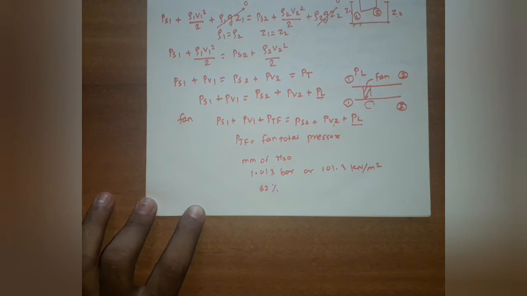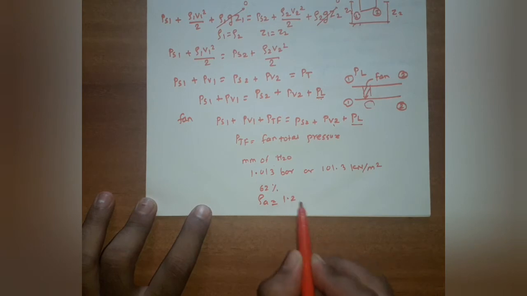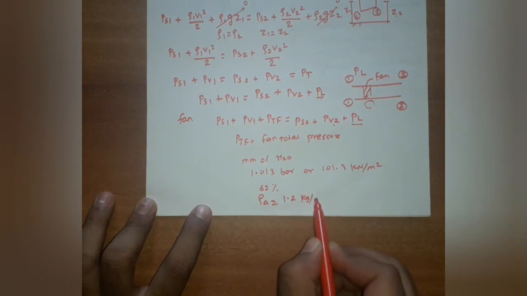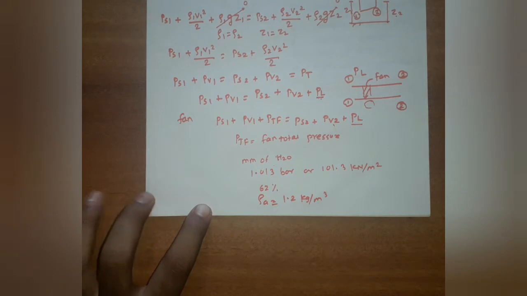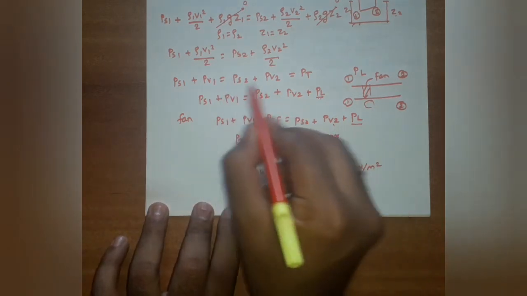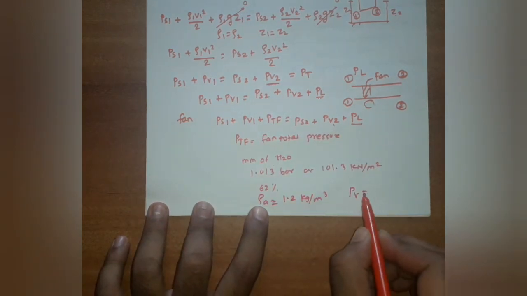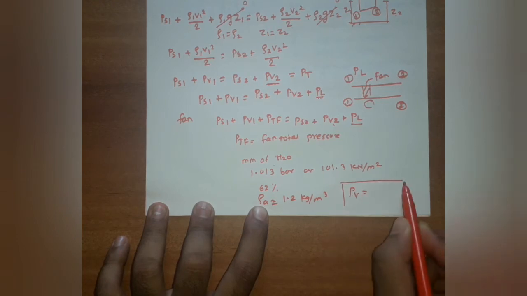For the standard air, the density of air we have to consider is 1.2 kg per meter cube, and the rho V, PV formula is important.